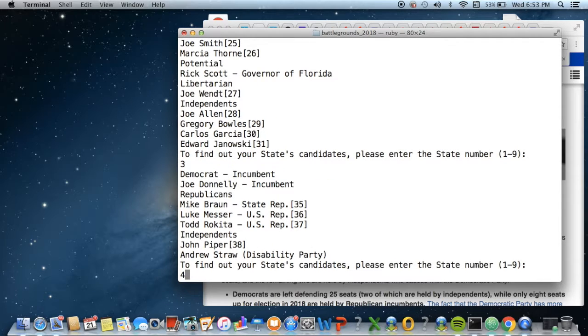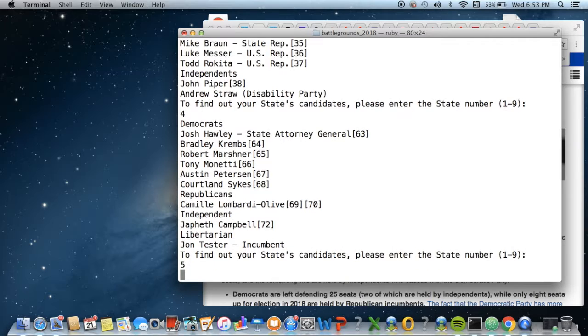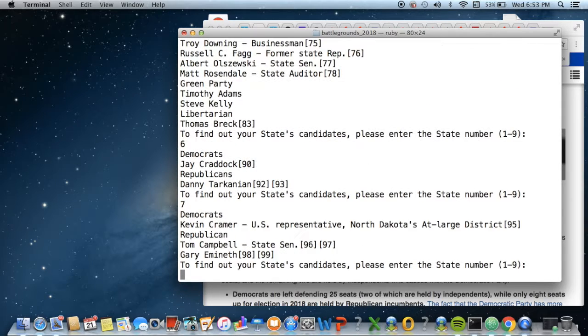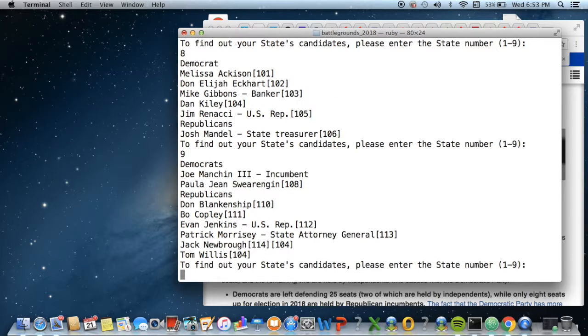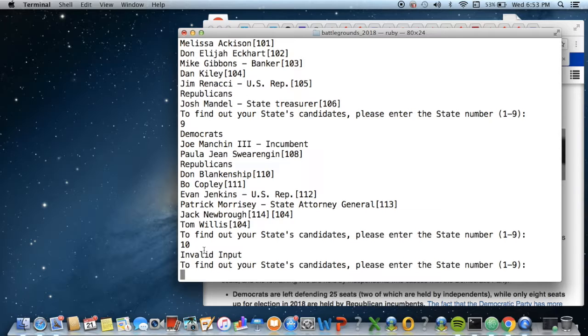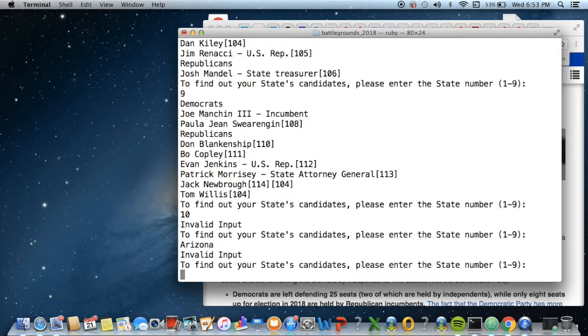Type 3, 4, 5, 6, and finally West Virginia candidates will be these people. If you somehow accidentally typed something that is not within the range of 1 to 9, like 10, it'll just display invalid input, and it'll go back to asking you to enter the correct state number. Same thing if you type in a name instead of a number, it'll also tell you that it's an invalid input. So simple enough.